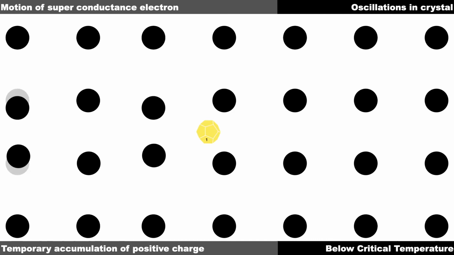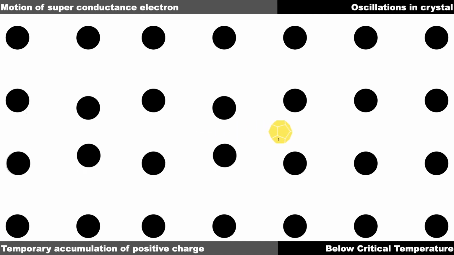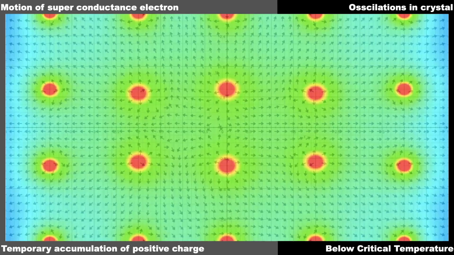The lattice points close to where this electron has traveled across are going to oscillate, and because of that you'll have temporarily a larger amount of positive charge concentrated in this middle lane through which this electron has passed. So if you see what the electric fields are corresponding to this deformation, there is a higher concentration of electric fields in this middle lane, indicated by this darker shade of green in the middle lane compared to the adjacent top and bottom lanes.